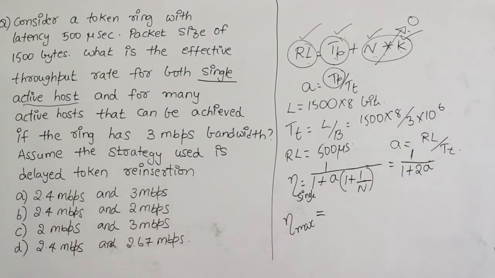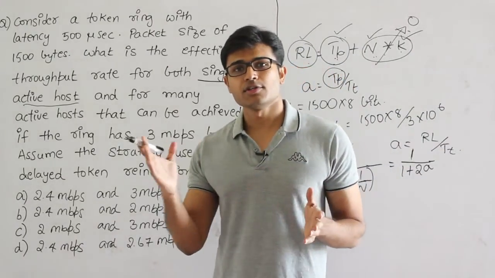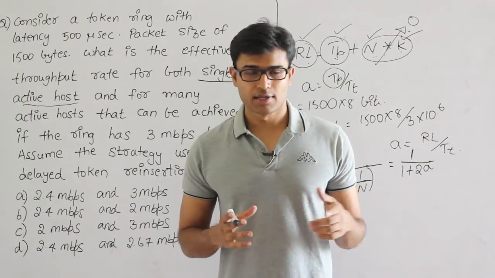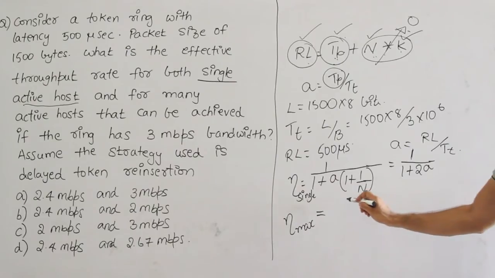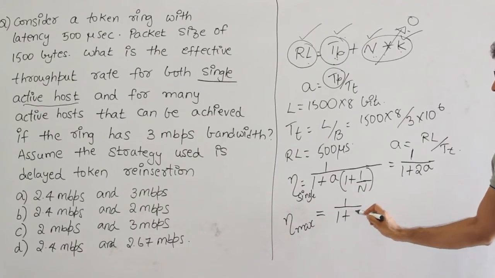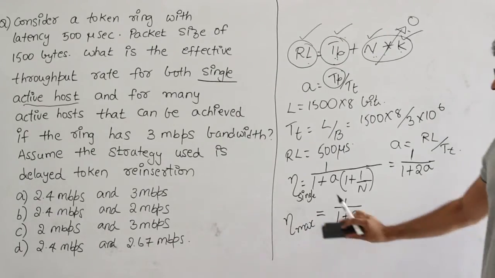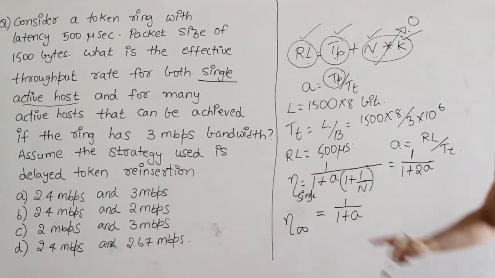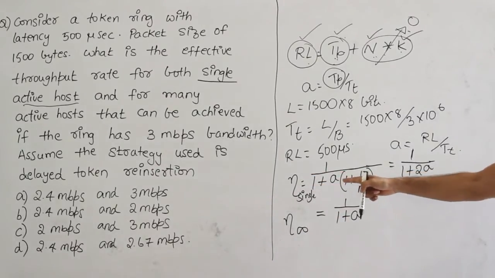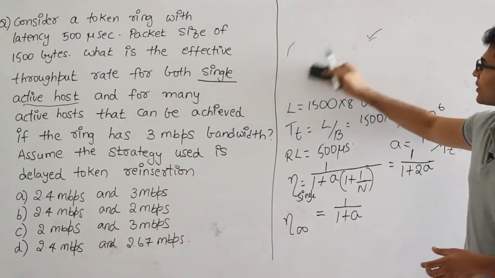Anywhere they ask for the efficiency for many hosts in token ring, assume that n is infinity. If you put n equal to infinity, you get 1 upon 1 plus a. So for infinite stations, efficiency is 1 upon 1 plus a, and for a single station it is 1 upon 1 plus 2a.